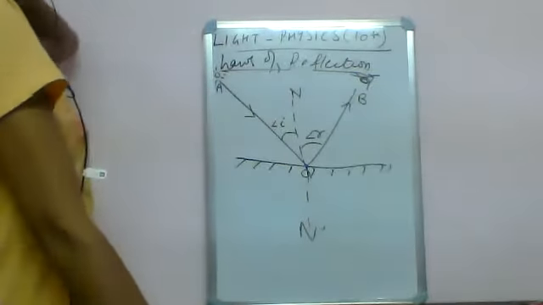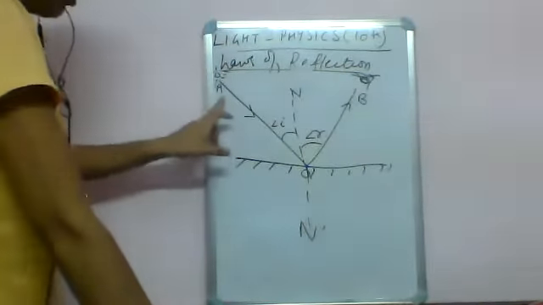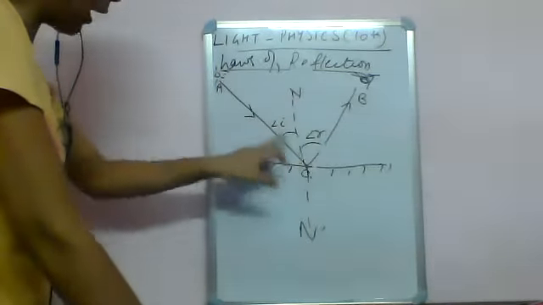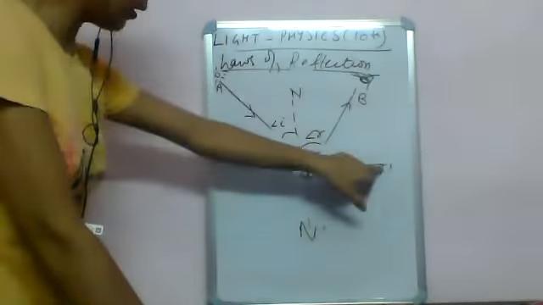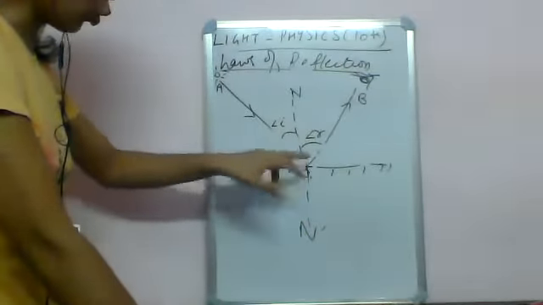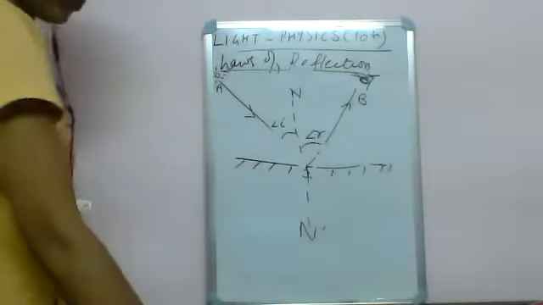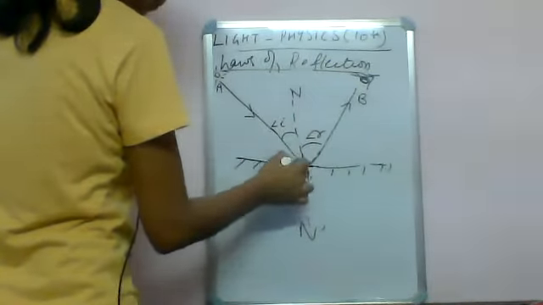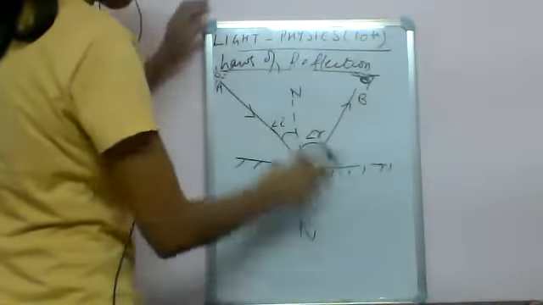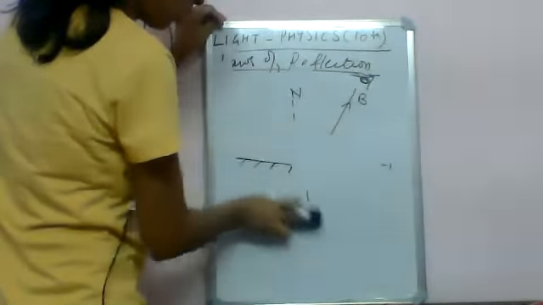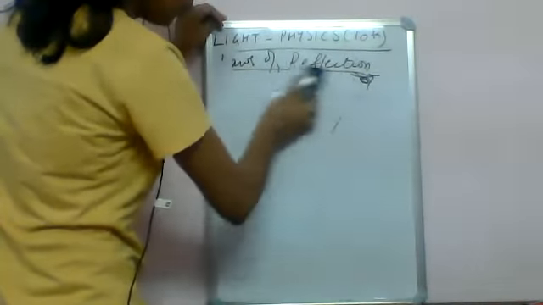The second point is that the incident ray, the normal and the reflected ray all lie in the same plane at the point of incidence. Point of incidence is point O. Is this clear? Okay. So this is all about your laws of reflection.